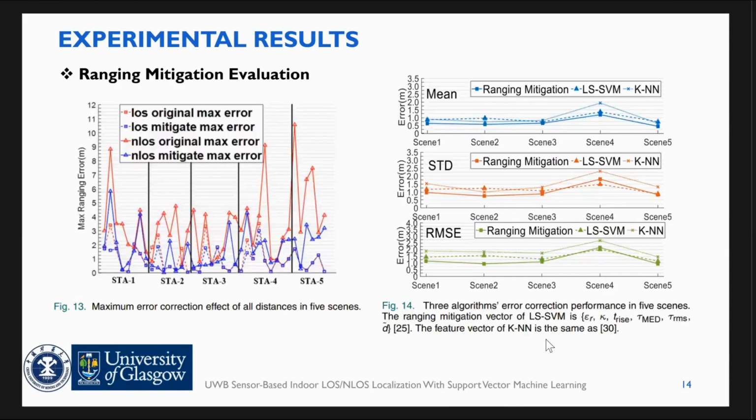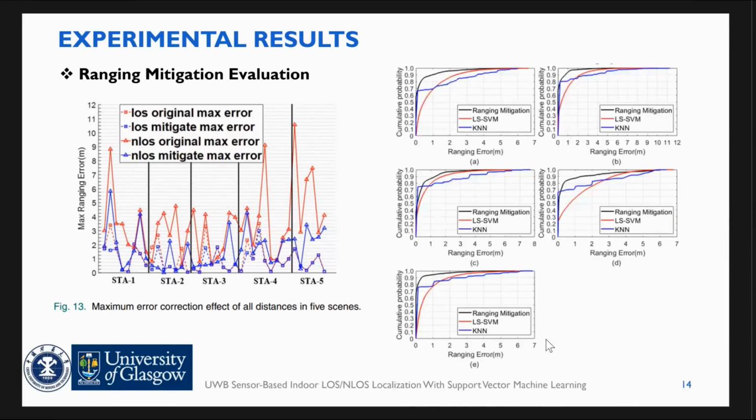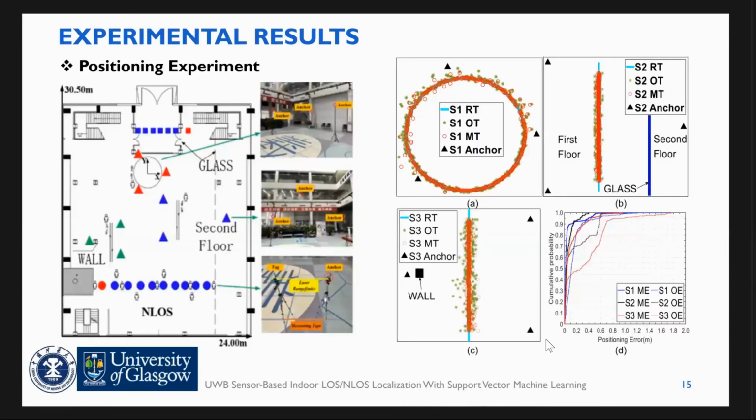As shown in figure 13, the max errors for alongside and non-alongside are reduced by 20 centimeters and 1.8 meters respectively compared to the original dataset. Our mitigation method performs better than the least square SVM and KNN. This is our dynamic experiment with obstacles such as human, glass, and wall. The mean and the max errors are reduced by more than 50%, and the standard deviation is reduced by 55%. After mitigation, the trajectory is closer to the reference.